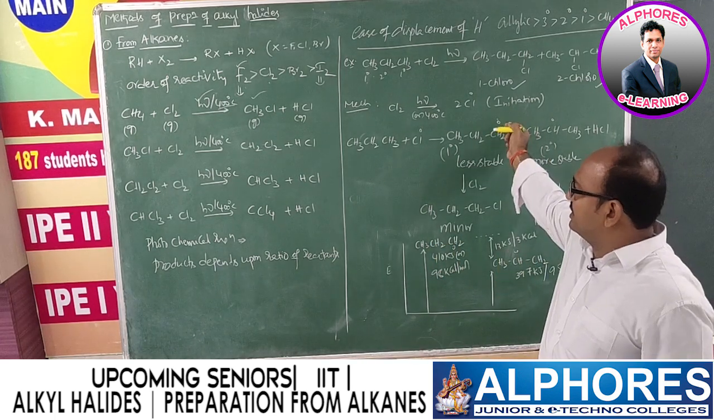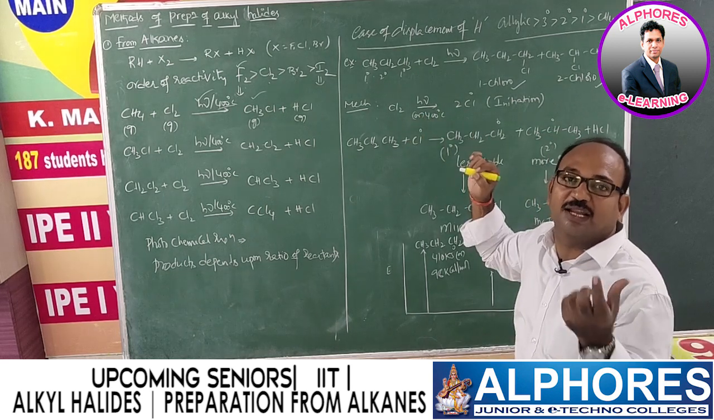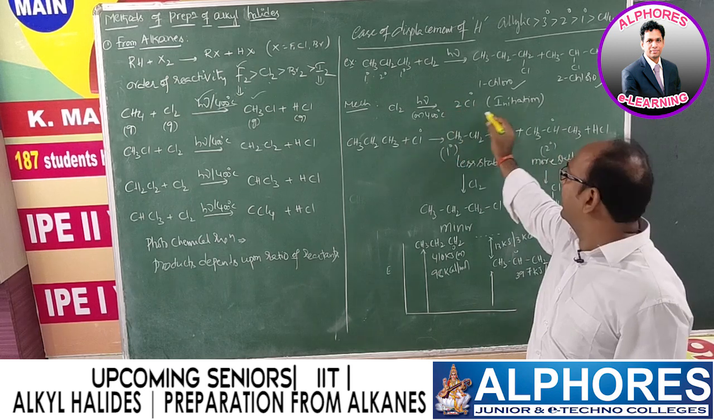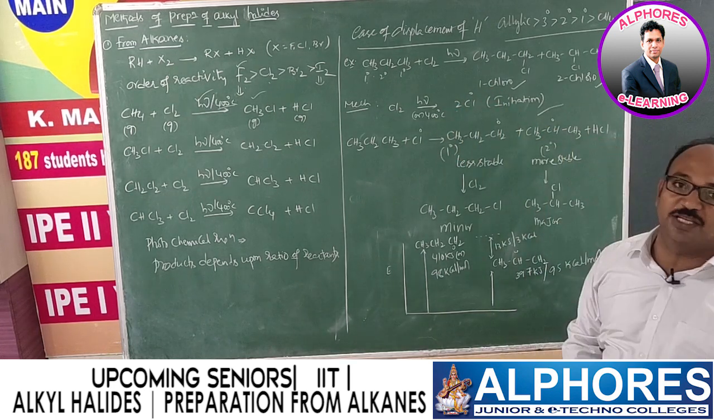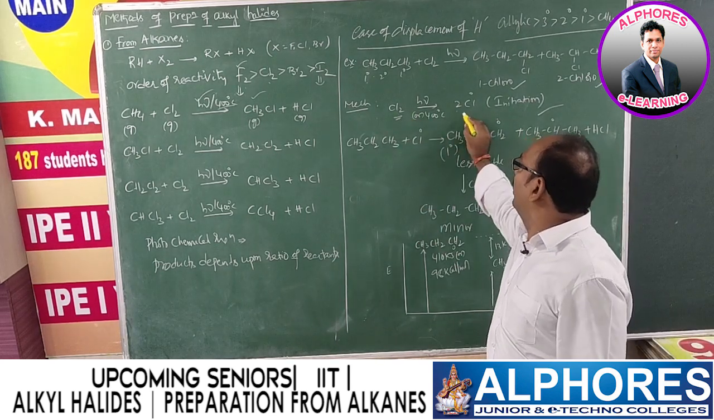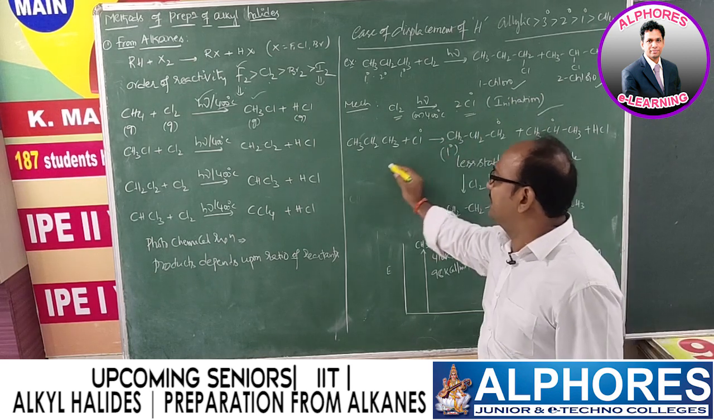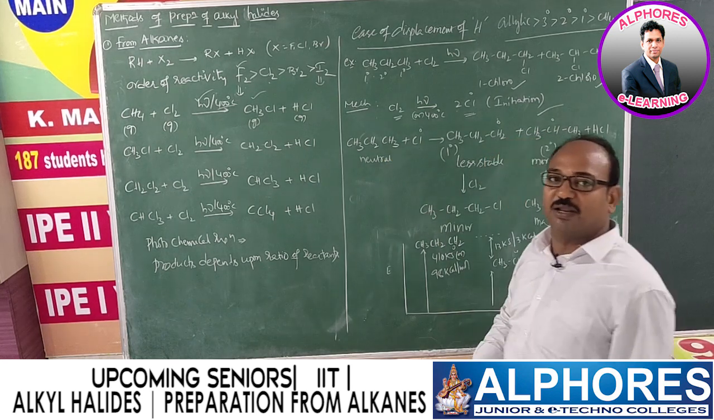Now let us see the mechanism here. First step is initiation, in which free radicals are going to be generated. Here chlorine, in presence of sunlight, gives 2 chlorine radicals. This step is nothing but initiation. So during initiation, a neutral molecule is going to give free radicals. And if you observe the second step, this is a neutral molecule, and it is going to combine with a radical.